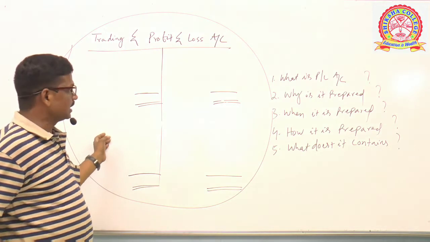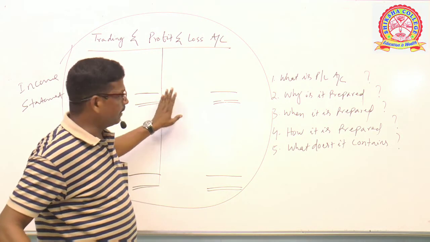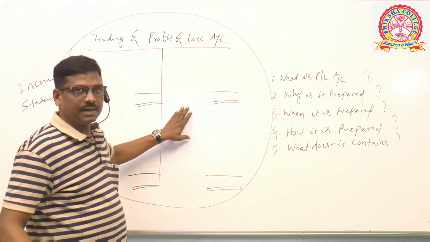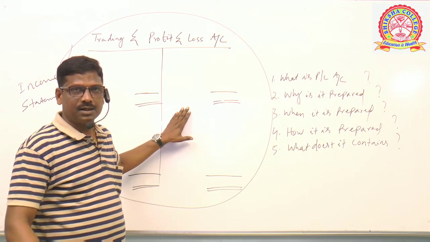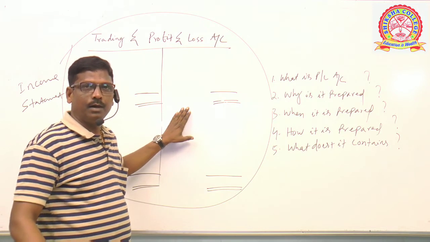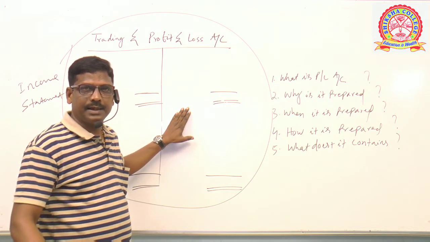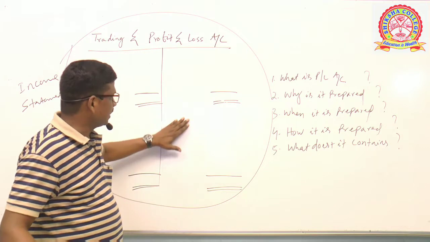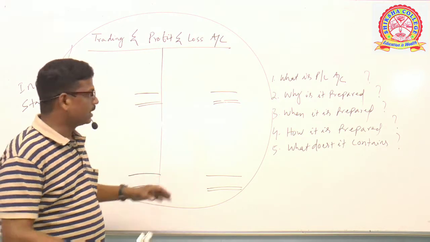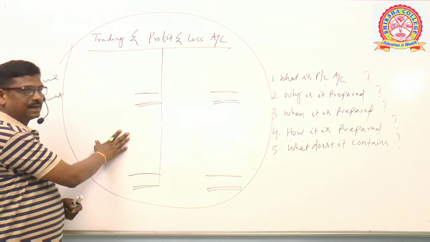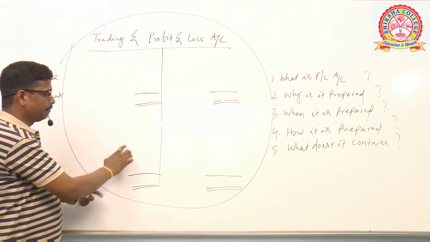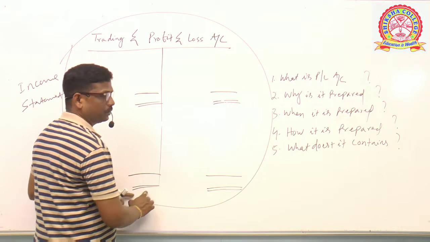Clear? Similarly, in case of gross profit, it shall be taken as the first item in the credit side of the profit and loss account. Other incomes and gains of the business, all incomes and gains of the business during the particular year, are taken here. Clear? Credit side: incomes and gains; debit side: expenses and losses. Finally, the profit and loss account is closed.